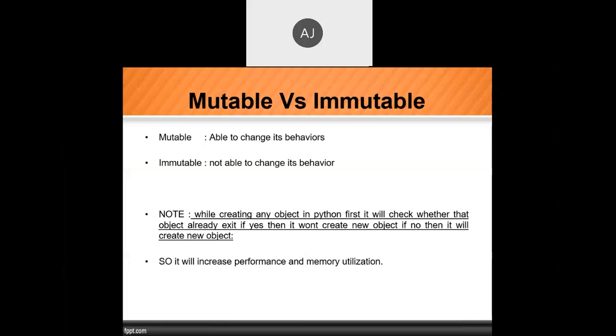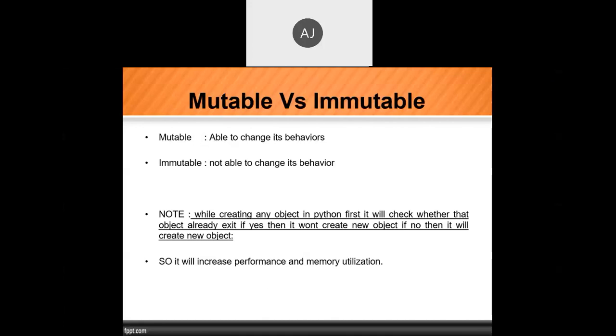How can we say that it will increase the performance? See, we require more time to create an object. Assume that 600 nanoseconds, 800 nanoseconds, or 1000 nanoseconds are required to create the object. So we will not create a new object, we will refer to the old object. That increases performance and makes memory utilization better. It is a very good concept used in Python.